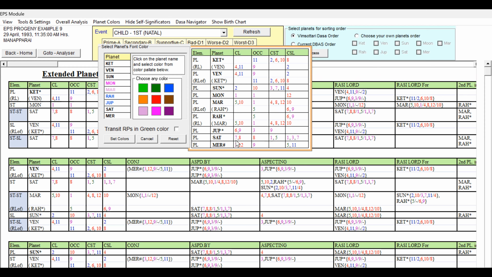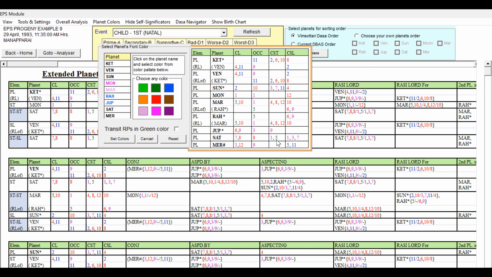And Saturn, 7th lord, 8th lord occupying the 8th house. This is indicating some weakness but not detrimental. It is indicating some hurdles or obstacles. 1-5 star lord and 1-3-7 cuspal sublord. So this is very good. Because of the 8 and 8, we need not give a pink shade.